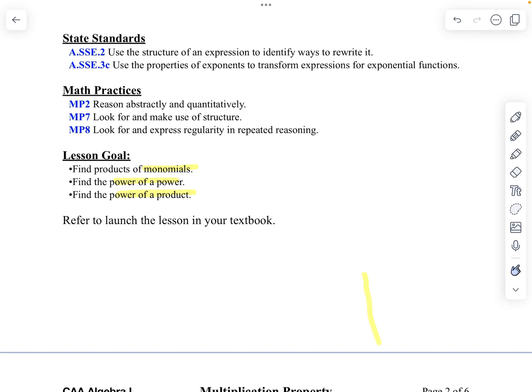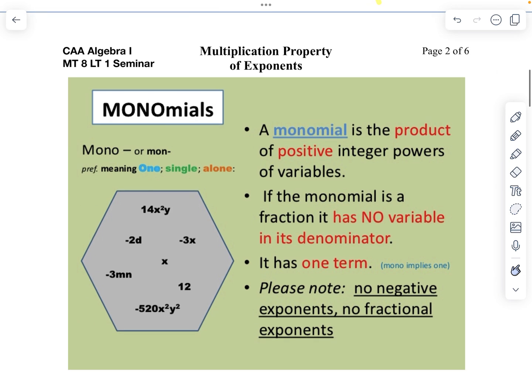Now, first off, a monomial. Mono means 1. So it's a single number or a combination of numbers and letters. I gave you a bunch of examples of things that are monomials. It's a product, which means multiplying, not adding.